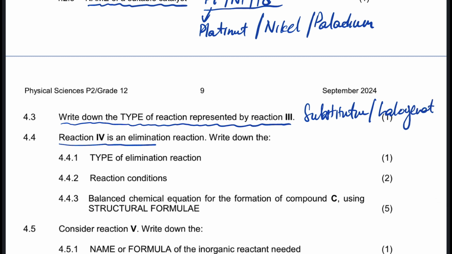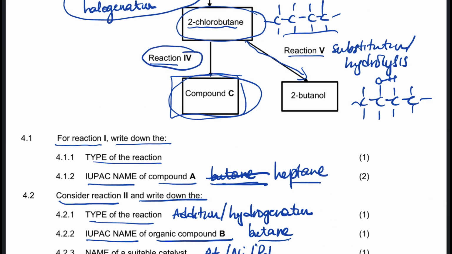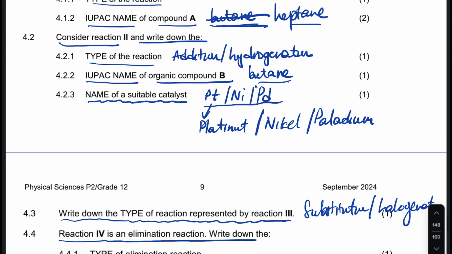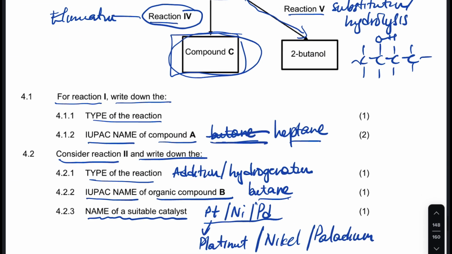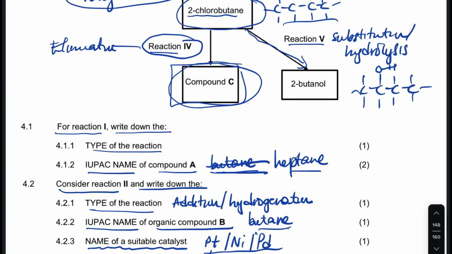Now reaction IV is an elimination. Now they're giving us a hint. This one they say it's a what? Elimination, right? It says write down the type of elimination is that one, right? Okay. It says a reaction is an elimination. Write down the type of elimination is that one.